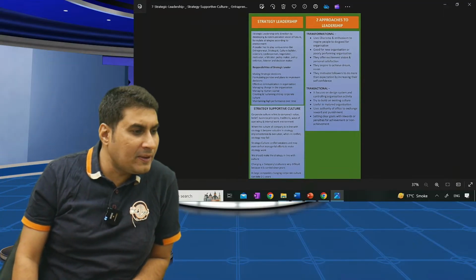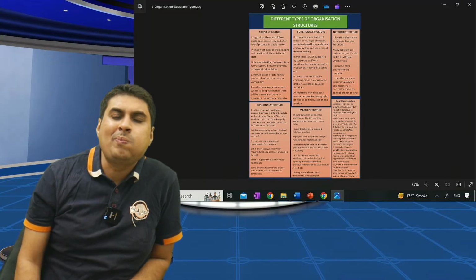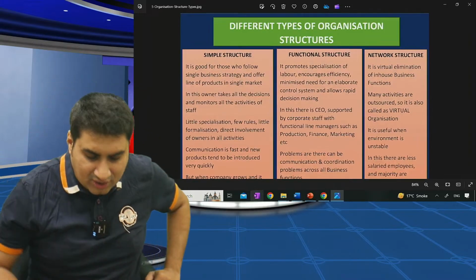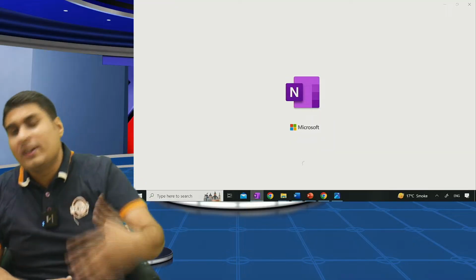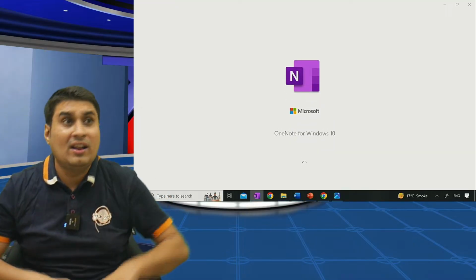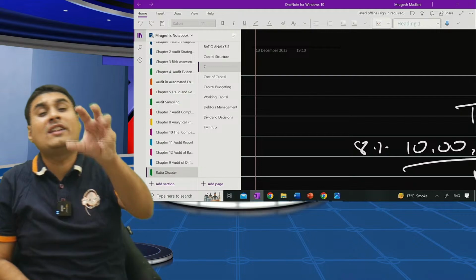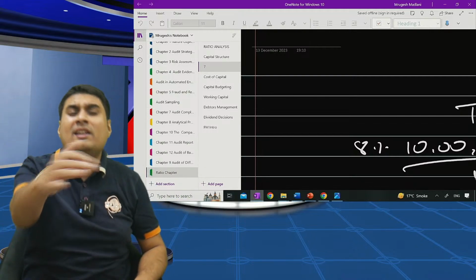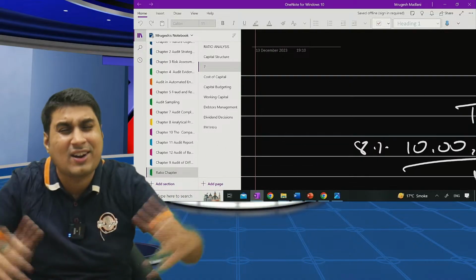Oh, big topic. Ready? Super duper ready, sir. Let us rock. Different types of organization structure. I will show you diagrams so it can be done fast. What is organization structure? The way organization will work is known as the structure. It can be several: simple, functional, divisional, matrix, hourglass, network. So many structures are there.